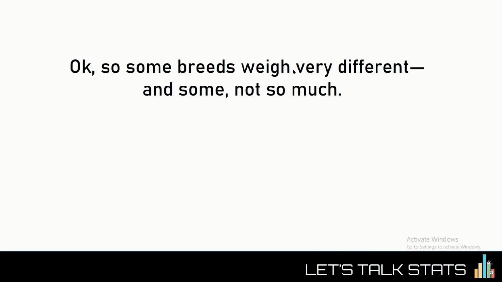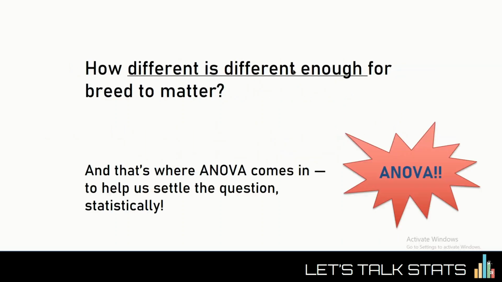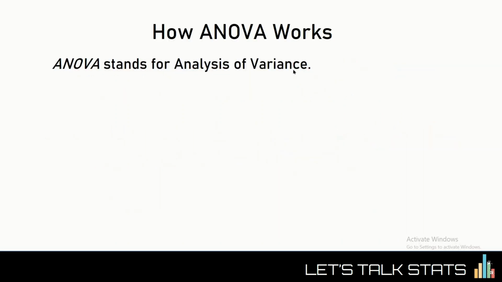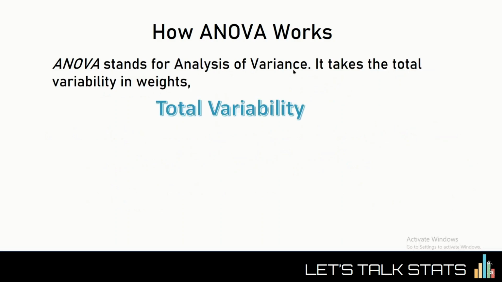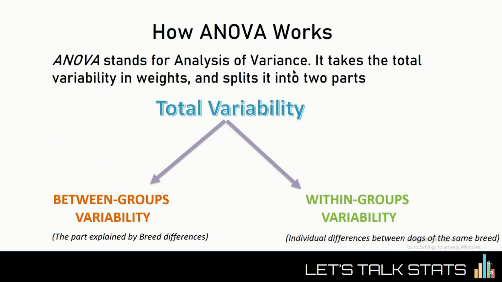This brings us to the key question. How different is different enough for breed to matter? And that's the exact kind of question ANOVA was designed to answer. Short for analysis of variance, ANOVA takes the total variability in the weights and splits it into two parts. Between groups variability, which is the part of the variance that is explained by the breed differences, and within groups variability, which captures the individual differences among dogs within the same breed. You remember those green arrows?